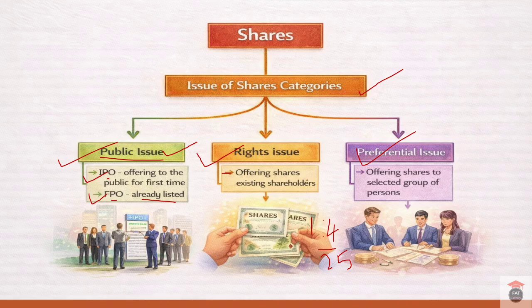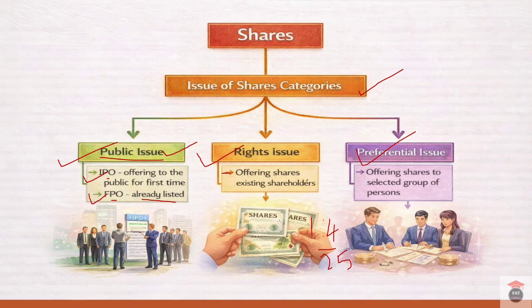Why do they offer it? It is offered only to the existing shareholders. The right issue can be offered only to the existing shareholders, and it is issued in a predetermined ratio. As I said, 1:4, 1:2, or 1:5. Like this, they will give.